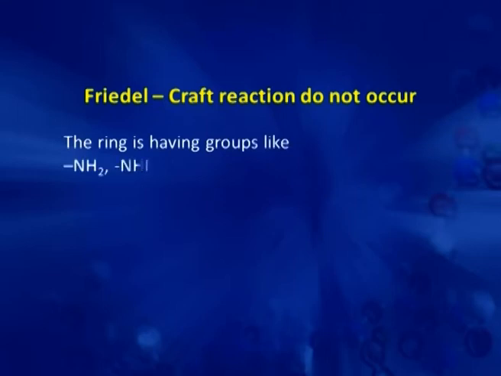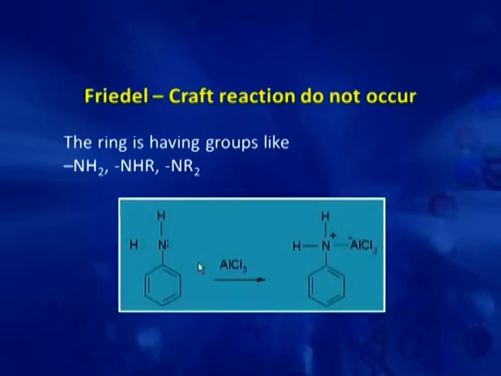If the benzene ring is having a group like NH2, amino or substituted amine, then also it is not possible to perform Friedel-Crafts reaction, because we are using in the reaction this aluminum chloride, a Lewis acid, which reacts with this amino group and gives this complex in which nitrogen is having a positive charge.